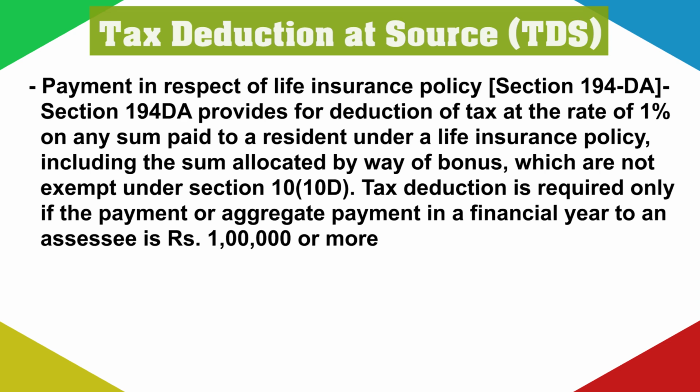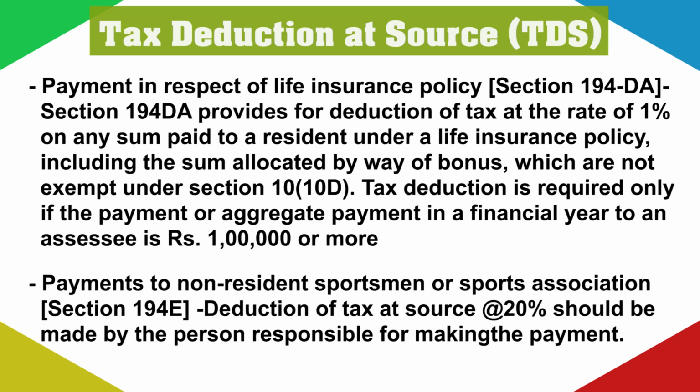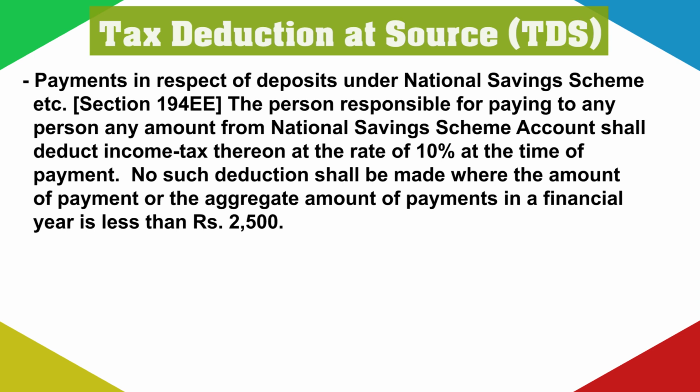Payment to a non-resident sportsman or sports association: the person who is making the payment is to deduct TDS at the rate of 20% from such payment. Payment in respect of deposits under National Savings Scheme: the person responsible for paying any amount from a National Savings Scheme account shall deduct income tax thereon at the rate of 10% at the time of payment. No such deduction shall be made where the aggregate amount of payment is less than rupees 2,500.